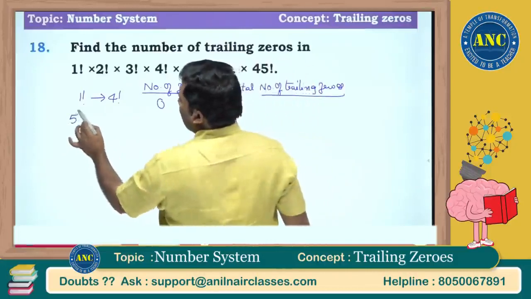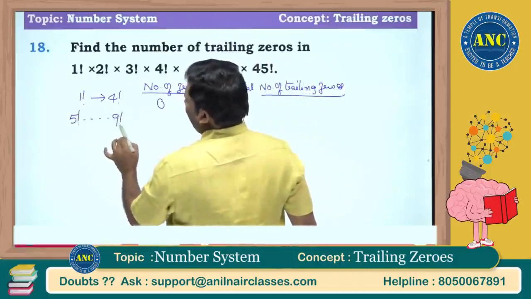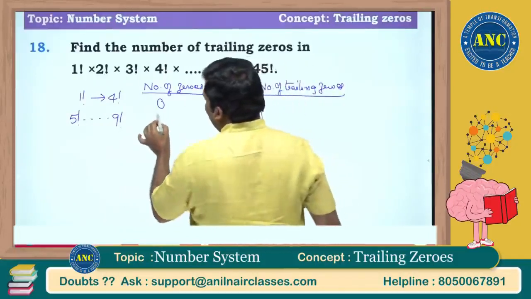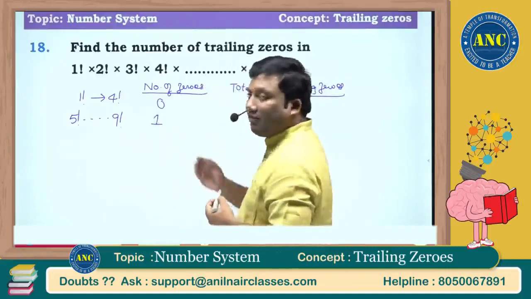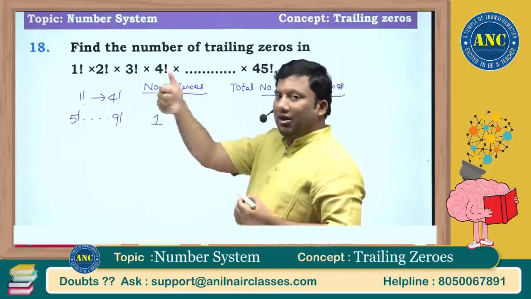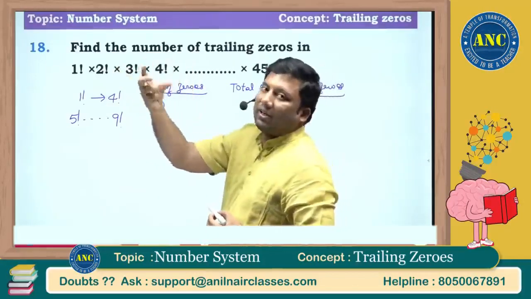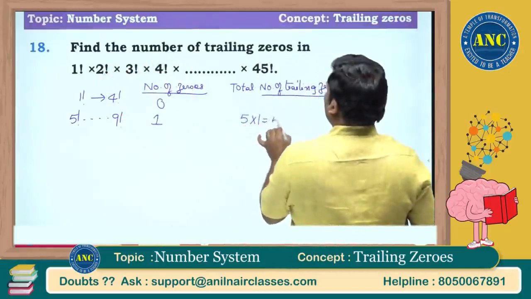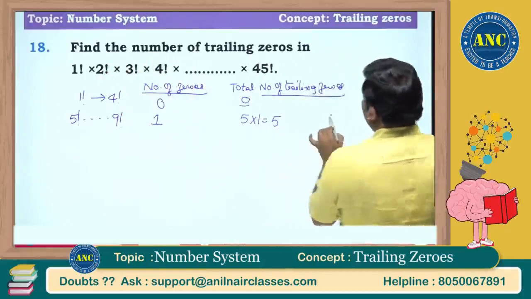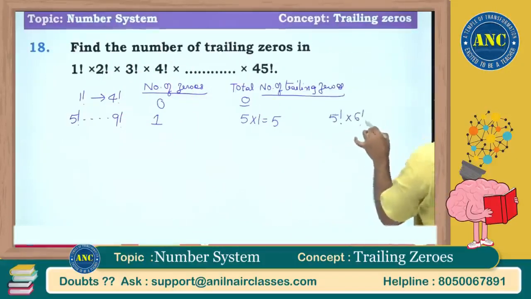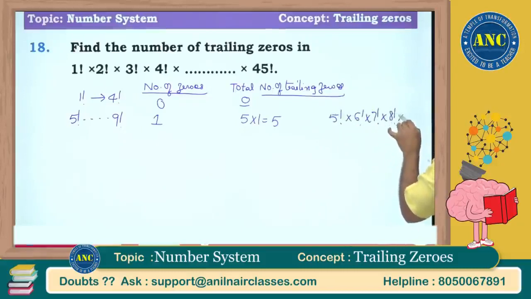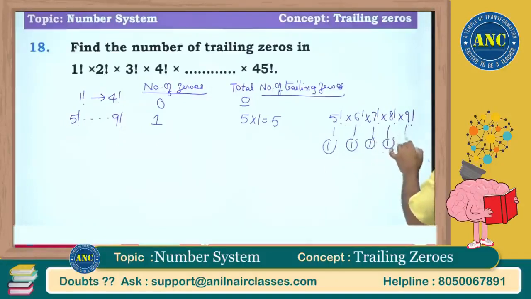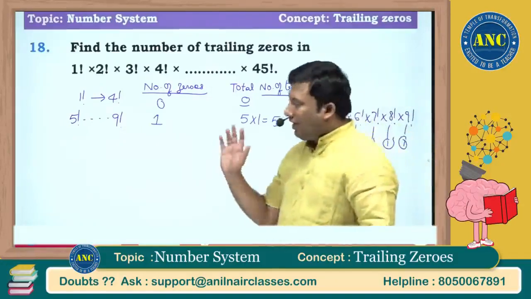Next, already we discussed, from 5 factorial till 9 factorial the number of zeros will be the same. So each one will have 1 zero at the end: 5 factorial, 6 factorial, 7 factorial, 8 factorial, 9 factorial. Total will be 5 into 1, so there will be 5 zeros. Why 5 zeros? Here there is 1 power, 1 power, 1 power, 1 power, 1 power, so it is 5 zeros.